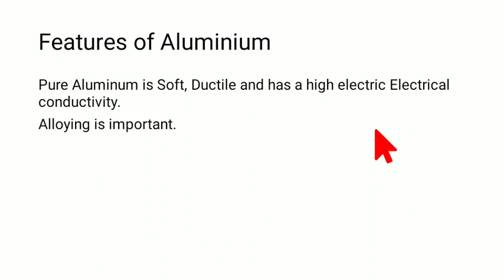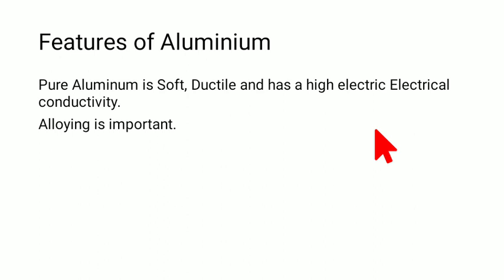Because copper is kind of heavy, and you don't want the wires to hang. Aluminum is very light, so in high tension wires, where you have to transfer electricity over a long distance, at those places they use aluminum wire. Still, we get a general picture of the features of aluminum.